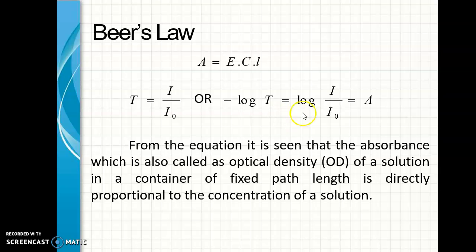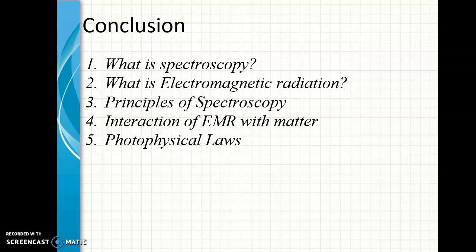We have a relationship between the absorbance and transmittance: absorbance is just the inverse of transmittance, or in other words, it is minus log of transmittance, which is equal to log I0/I. From the equation it is seen that the absorbance, which is called the optical density of a solution in a container of a fixed path length, is directly proportional to the concentration of the solution.